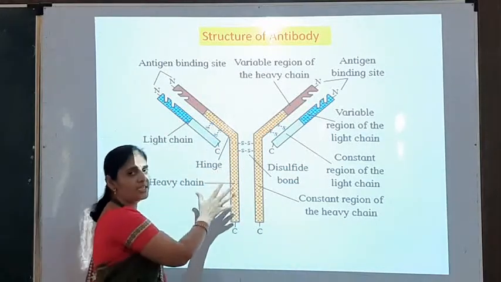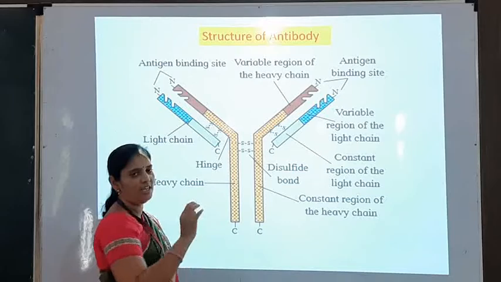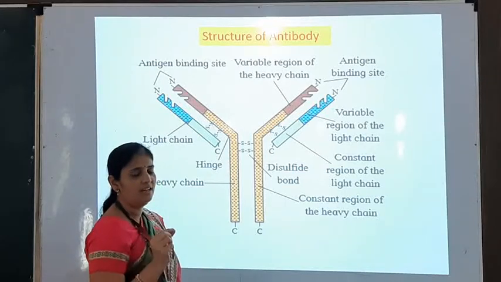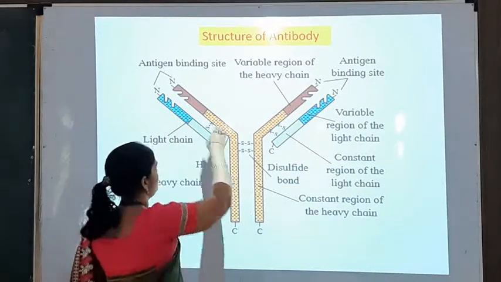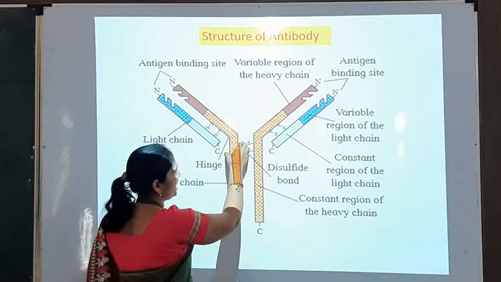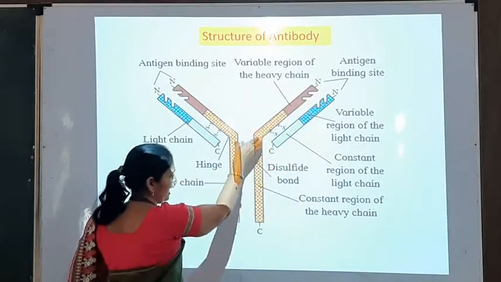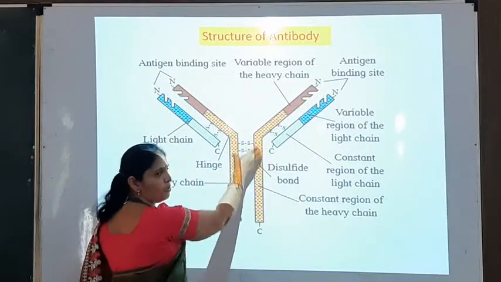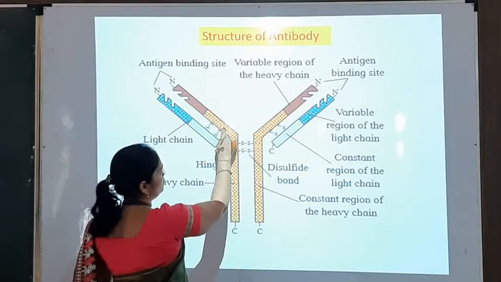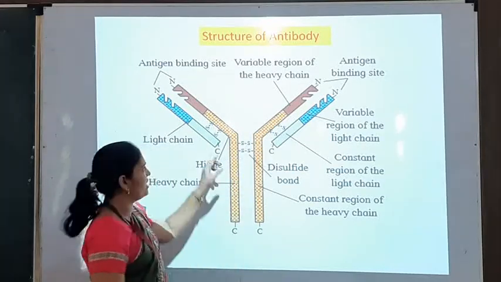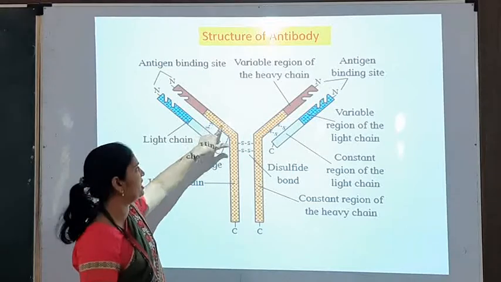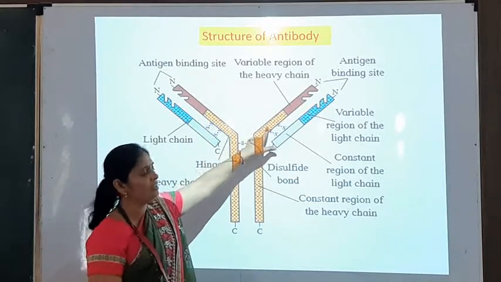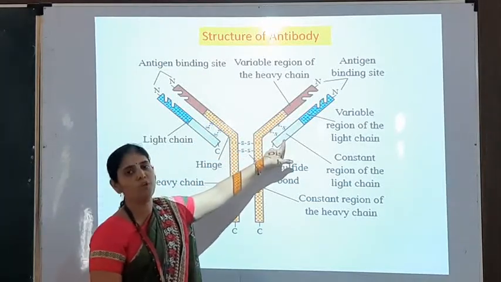Here you can see the structure of antibody. The structure of antibody is like a Y-shaped structure. You can see here, this is one arm, this is one arm, and this is the base or stem of the antibody. The 4 polypeptide chains you can see here. This is the first polypeptide chain, second polypeptide chain, third polypeptide chain and fourth polypeptide chain.